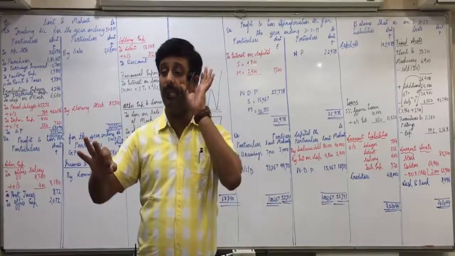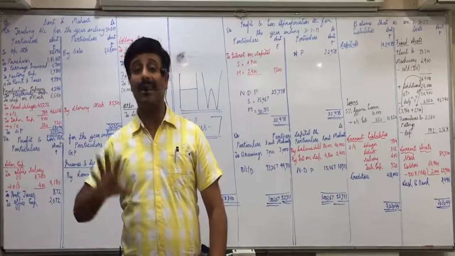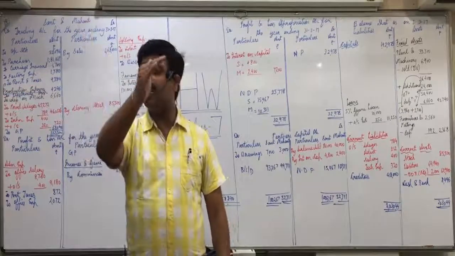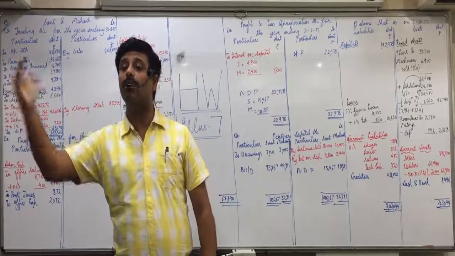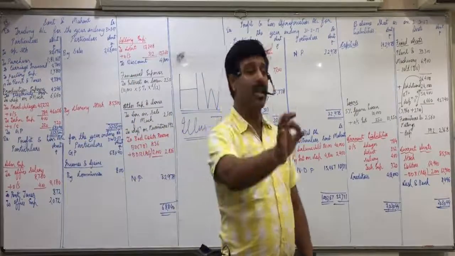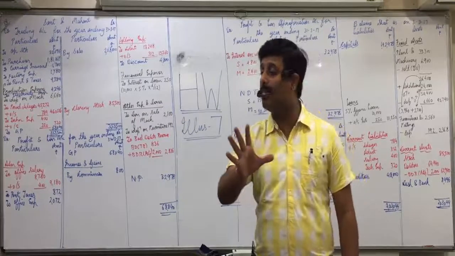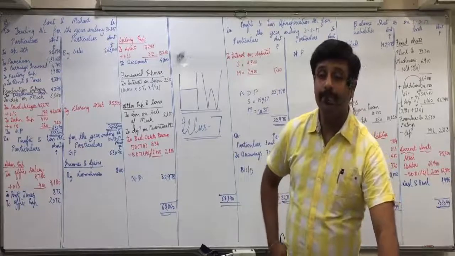They will give you the information of cost price only when there is depreciation by straight line method. Last year we studied two methods of depreciation, SLM and RBM. Straight line method you always count on cost, and reducing balance method you always count on book value. So if they have given you the information of cost price, it is implied that depreciation should have been calculated by straight line method. Like see adjustment 5.